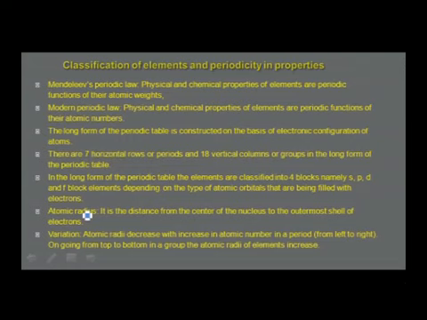Atomic radius: it is the distance between the center of the nucleus and the outermost shell of electrons. How does it vary? Atomic radii decrease with increase in atomic number in a period, that is across the period from left to right. And going from top to bottom in a group, atomic radii of elements increase. There are several factors responsible for the decrease across the period and increase down the group.